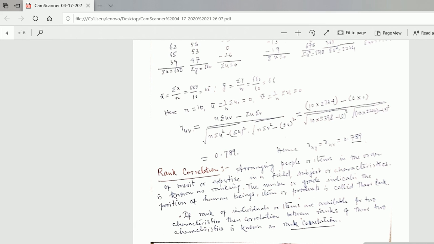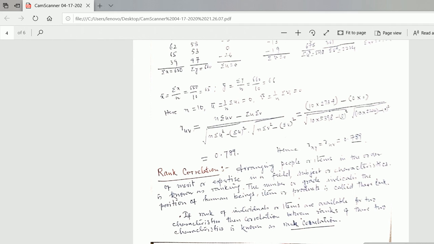Thus, an individual who is ranked at the top for characteristic A may be ranked at the bottom for characteristic B. Let xi, yi, where i runs from 1 to n, be the ranks of the n individuals in the group for the characteristics A and B respectively. The Pearsonian coefficient of correlation between the ranks xi's and yi's is called the rank correlation coefficient between the characteristics A and B for that group of individuals.